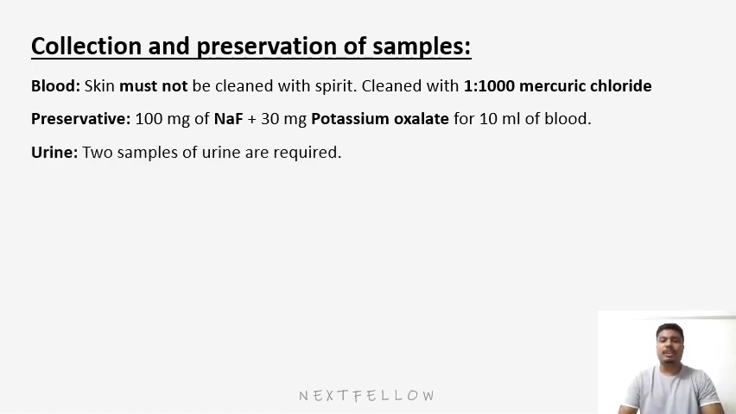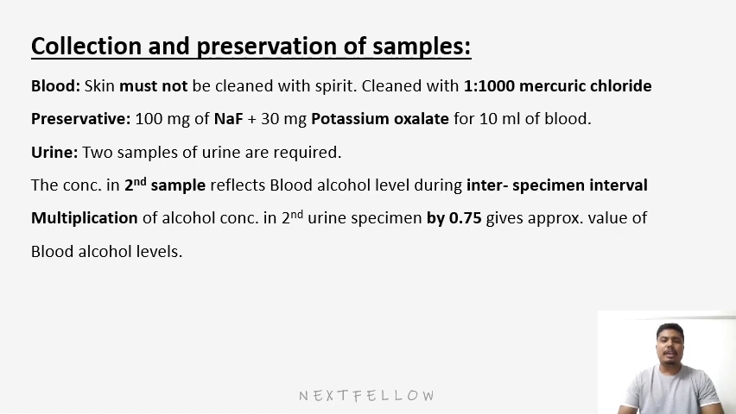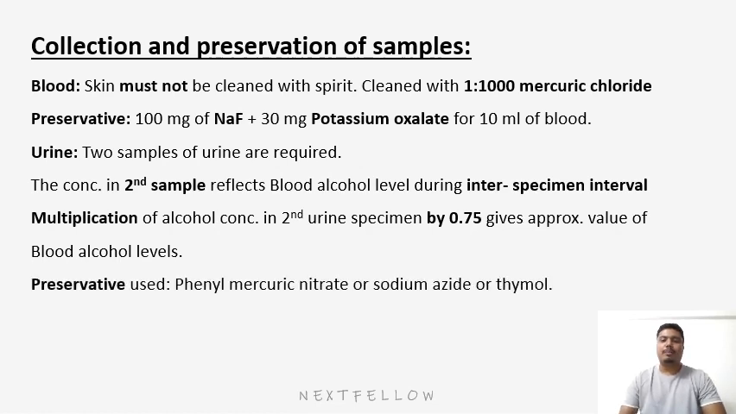And for urine, two samples are required. The first sample should be collected as soon as possible, and the second sample should be collected after 25 to 30 minutes. The concentration in the second sample reflects the blood alcohol level during the interspecimen interval. Multiplication of the alcohol concentration in the second urine specimen by 0.75 gives the approximate value of blood alcohol level, because the concentration of alcohol in urine is 1.3 times greater than in blood. The preservative used in urine is phenyl mercuric nitrate, sodium azide, or thymol.